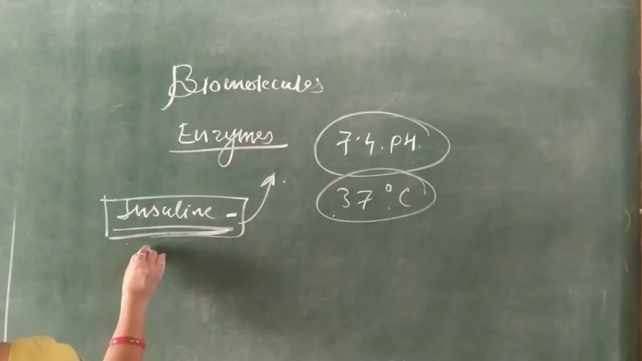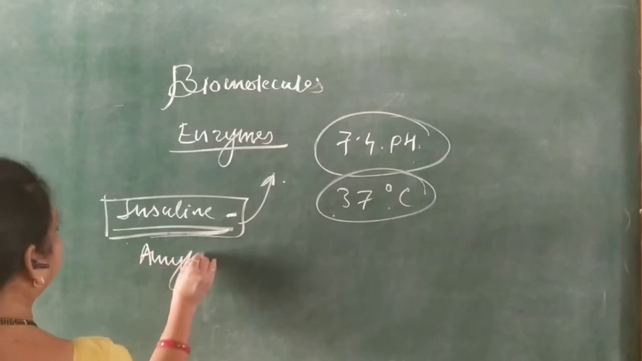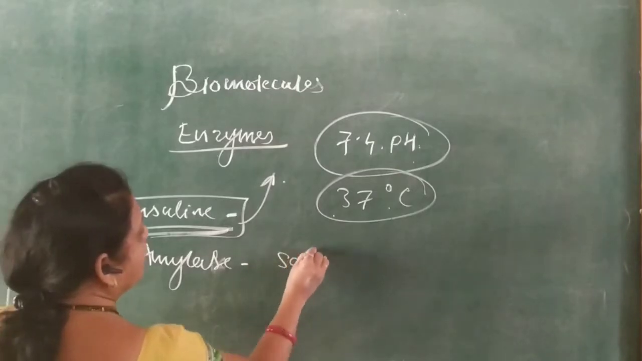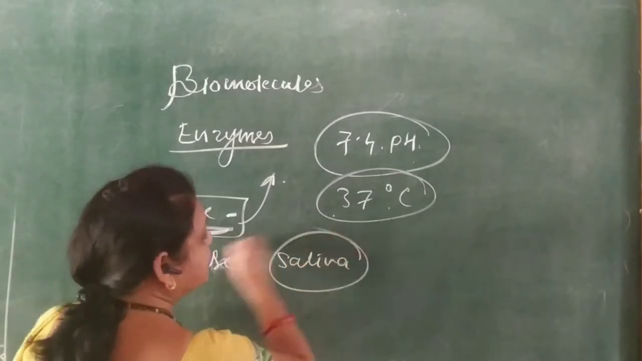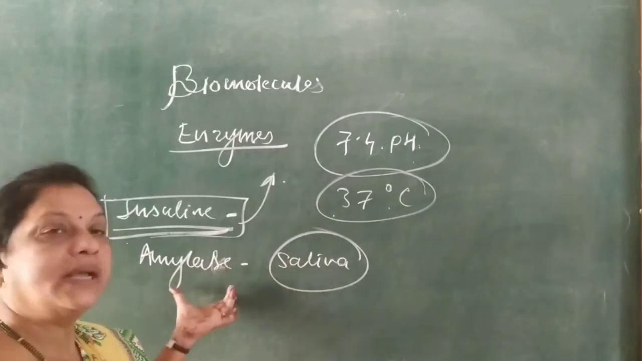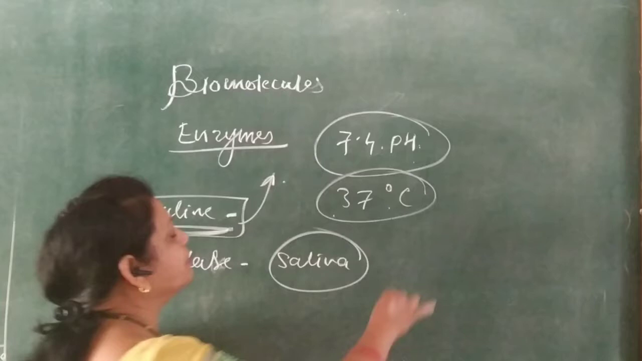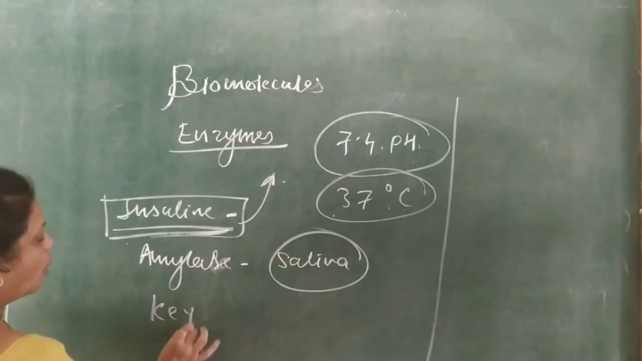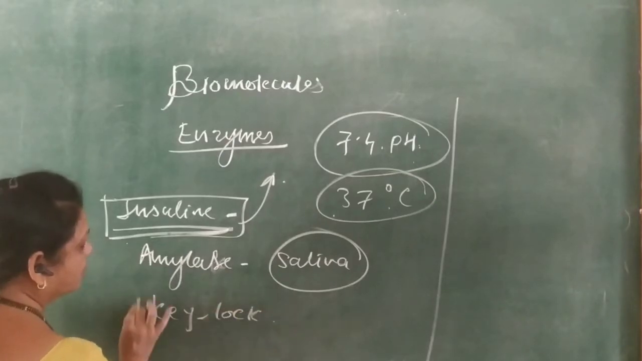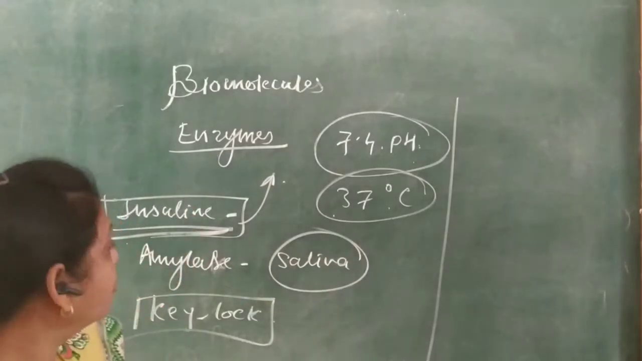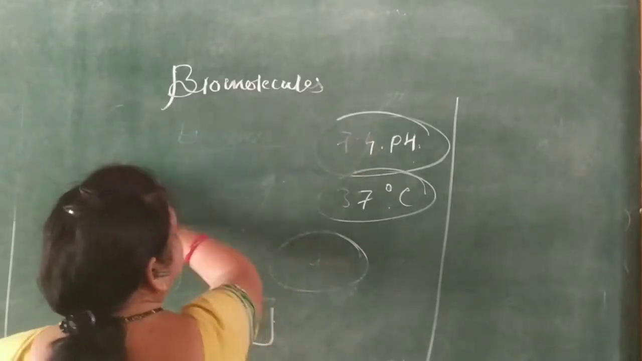The next one is amylase. Amylase is present in saliva, and this is also one of the enzymes. The action of an enzyme is called the key and lock system. This is the mechanism of enzyme action, just like a key and lock.